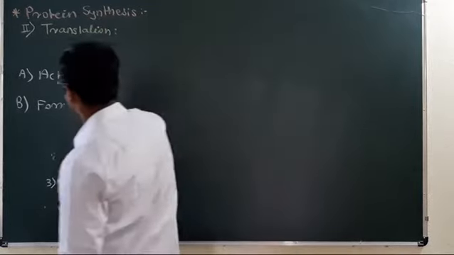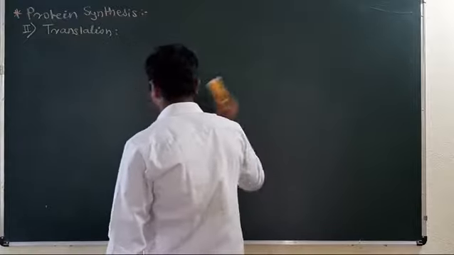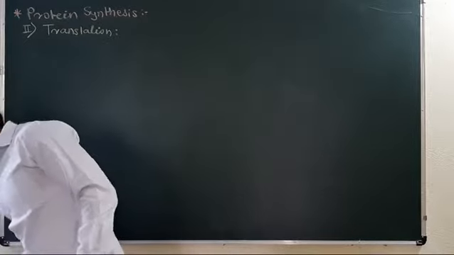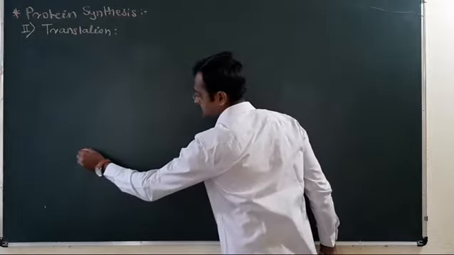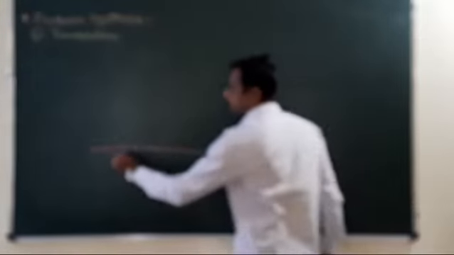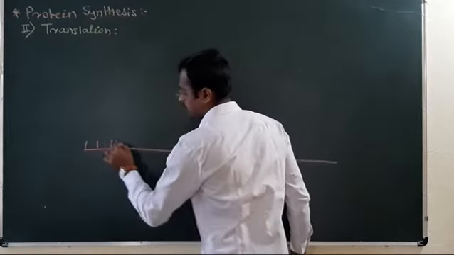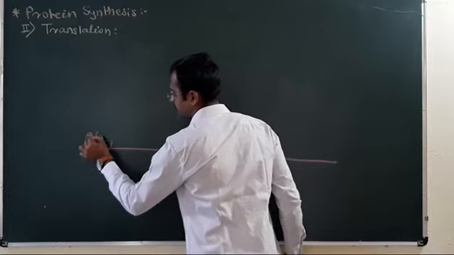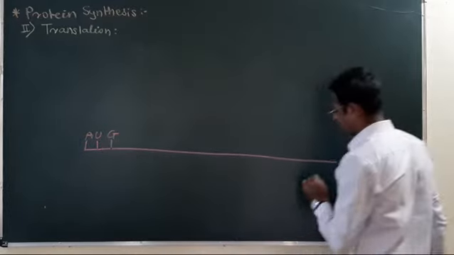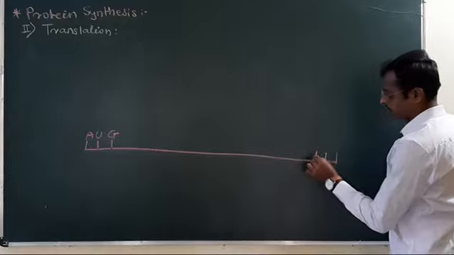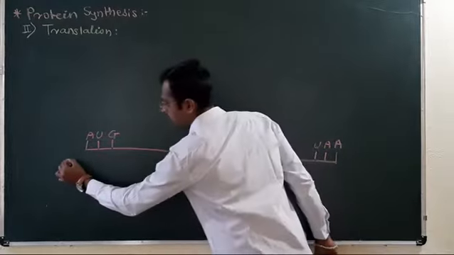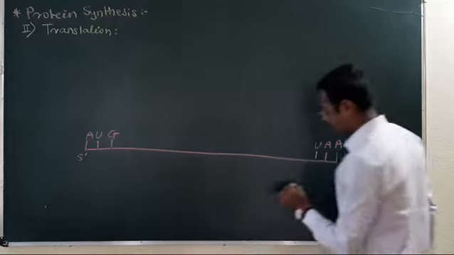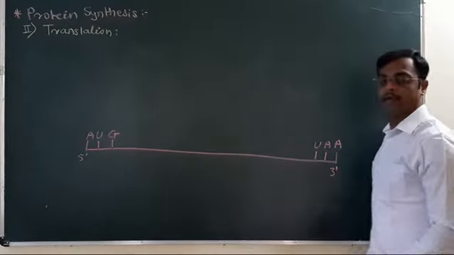Now, in the first step, the initiation step, this is the mRNA molecule. Here the start codon AUG is present. Here the stop codon UAA is present. This is the 5' end. This is the 3' end.